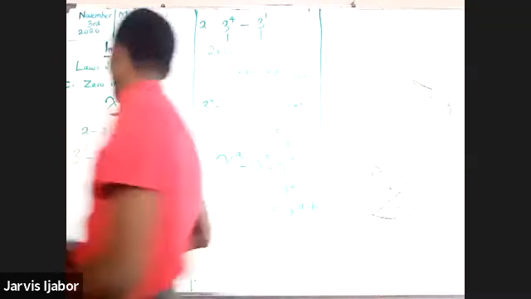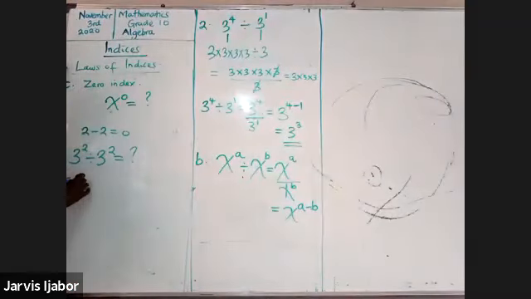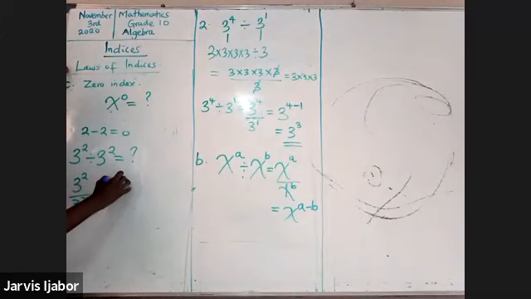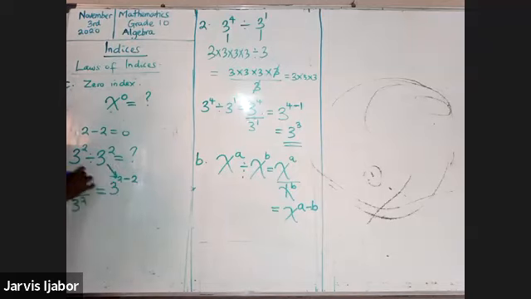Watch carefully. 3 raised to the power of 2 over 3 raised to the power of 2 is the same thing as 3 raised to the power of 2 minus 2. Because division means subtracting indices, it could either mean this, or it could mean this.